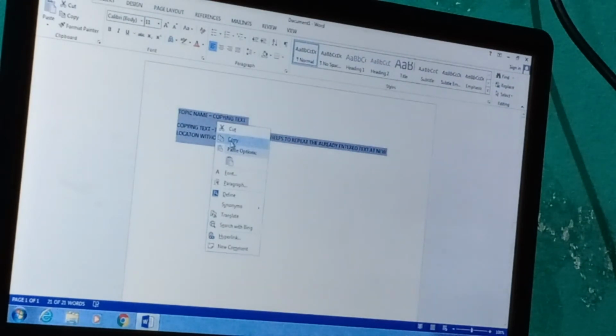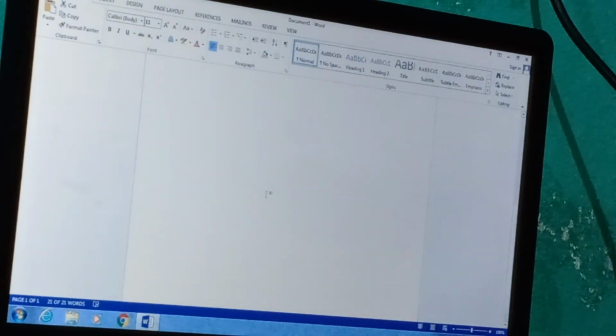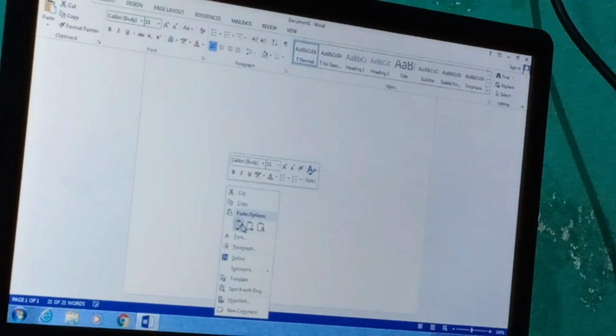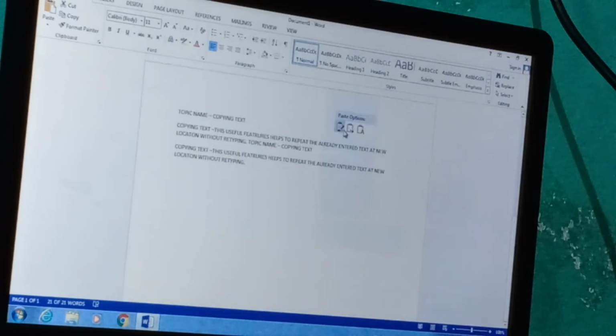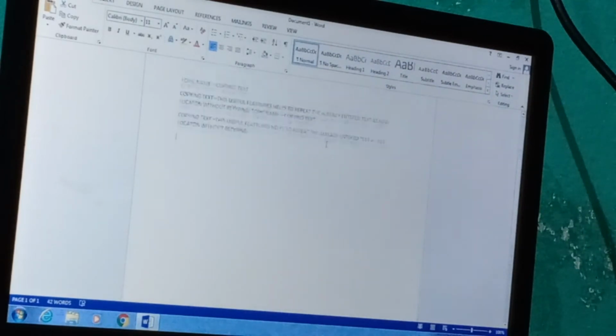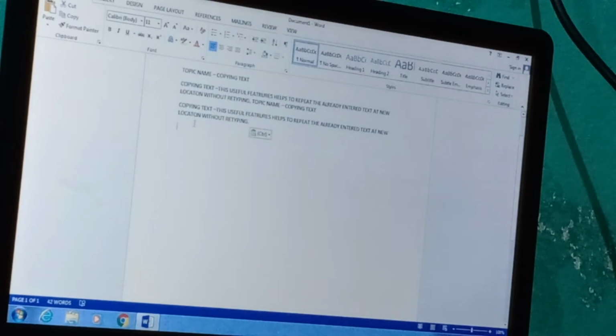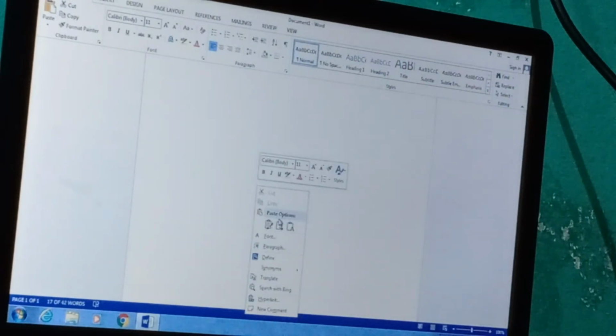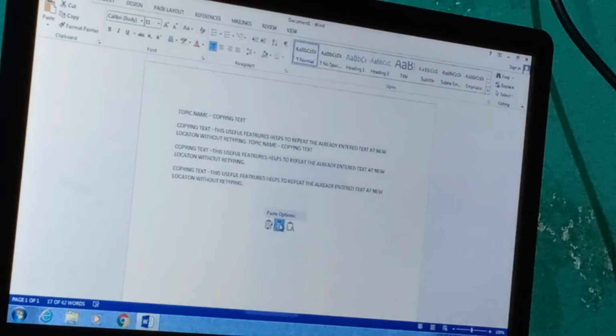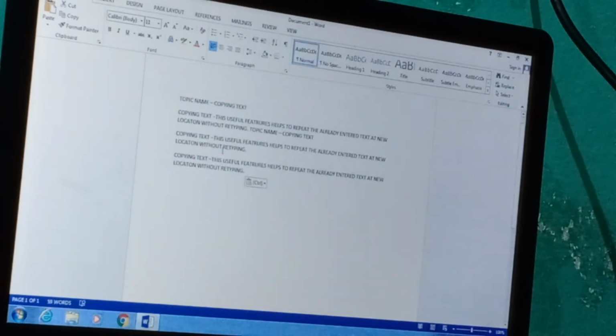You click copy, go to another location, and click paste. So the sentence is copied in this area.